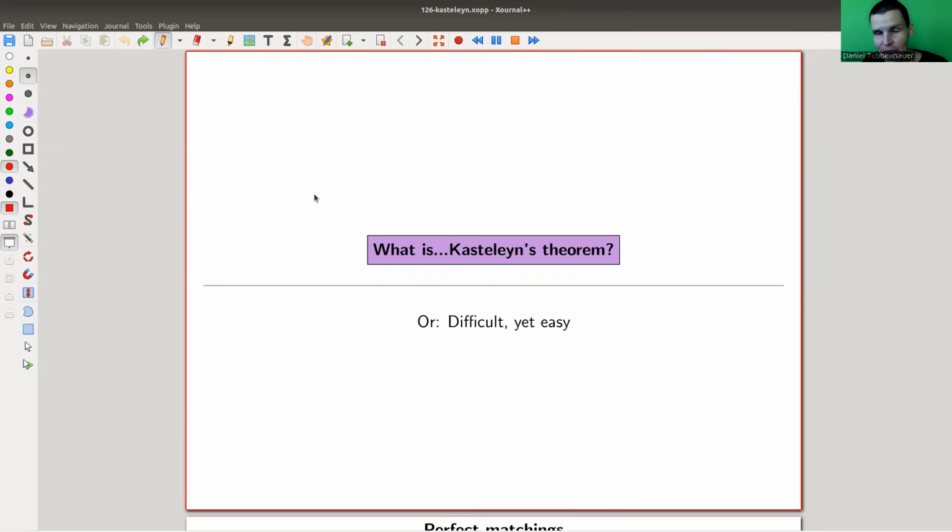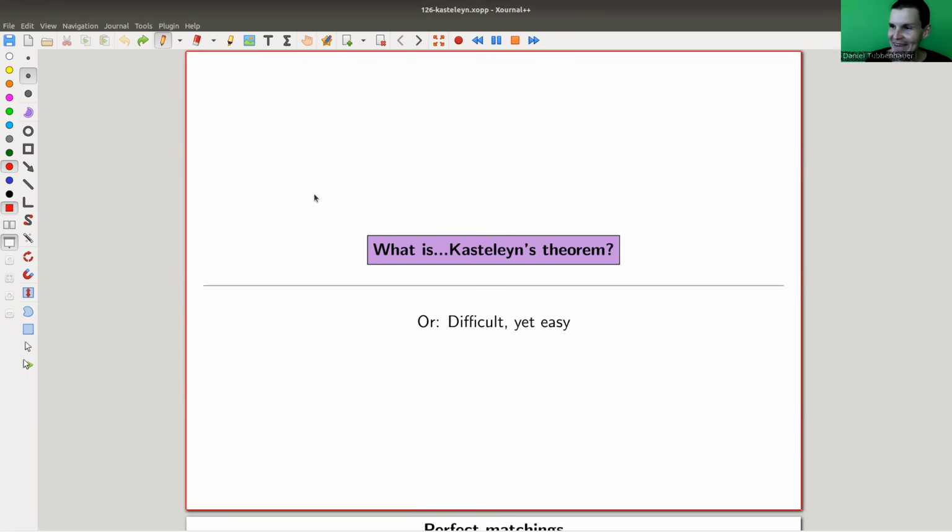I need to start with an apology because this theorem is named after, I think, a Dutch mathematician, and I will completely slaughter the name because my Dutch is literally non-existing. Let me just try it right now, and then hopefully you will forgive me that I will completely mispronounce the name of this, well, sadly already dead Dutch physicist. Let me try. Kasteleyn. Kasteleyn.